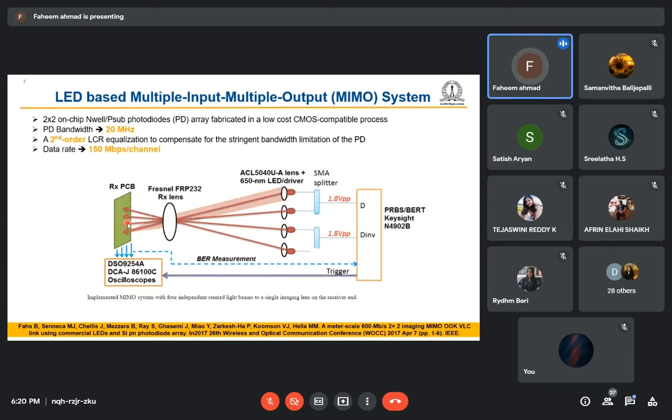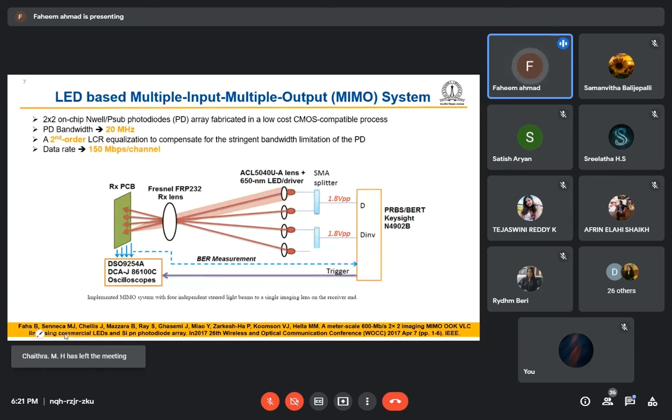The 4 sources simultaneously transmit data, and we have 4 photodetectors here. In this way we can increase the channel throughput and the data rate. The total data rate is 600 Mbps, but with a single source it was 150 Mbps per channel.